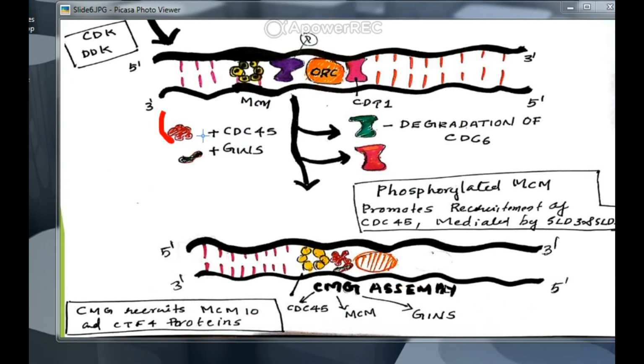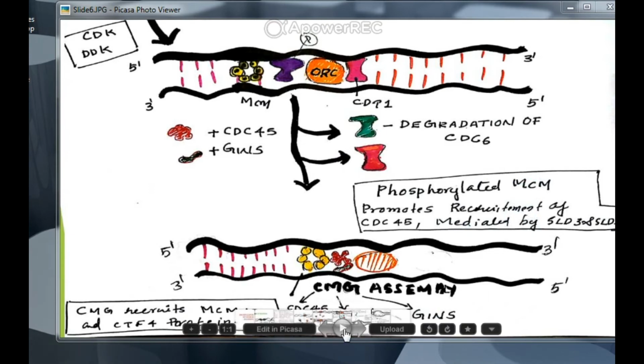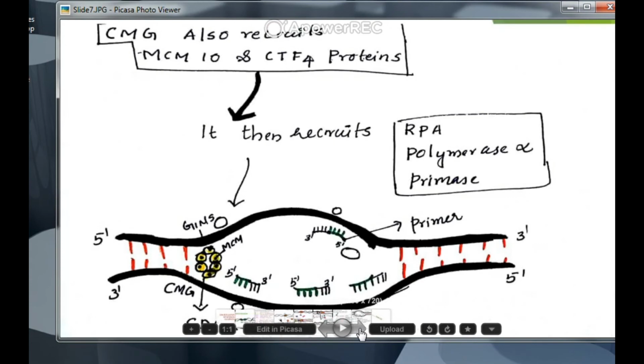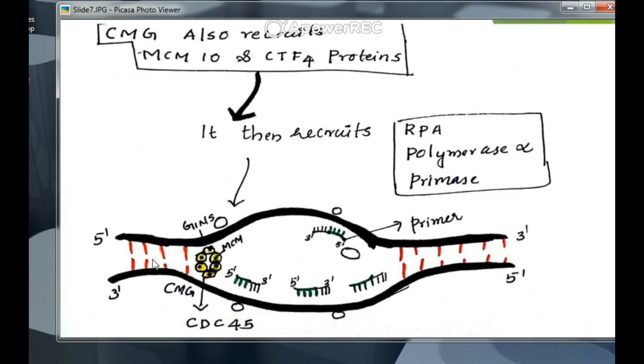CMG recruits the MCM10 and CTF4 proteins. And then the MCM proteins move towards the left side. You can see here, and break the hydrogen bonds. What is the role of MCM?